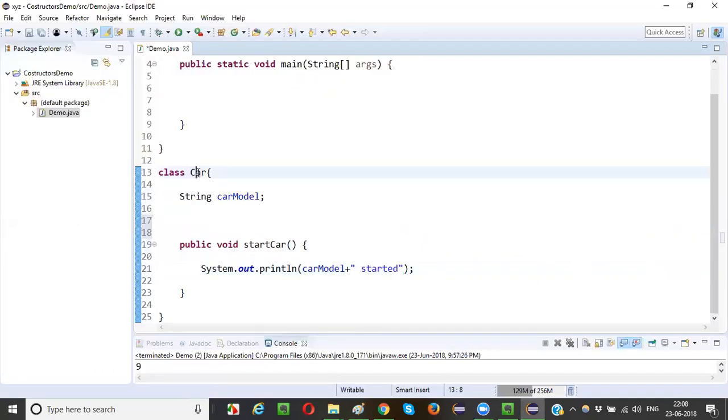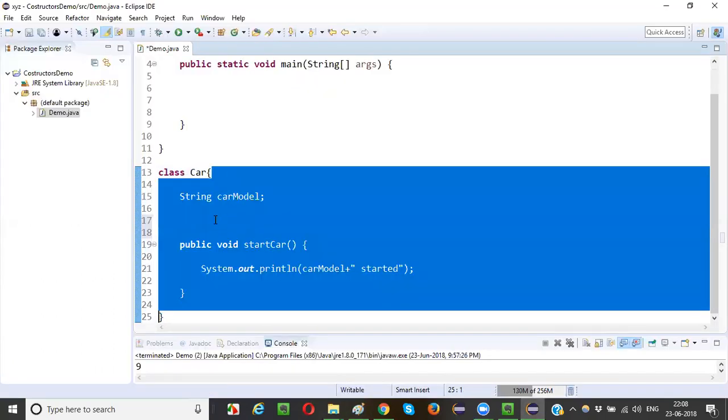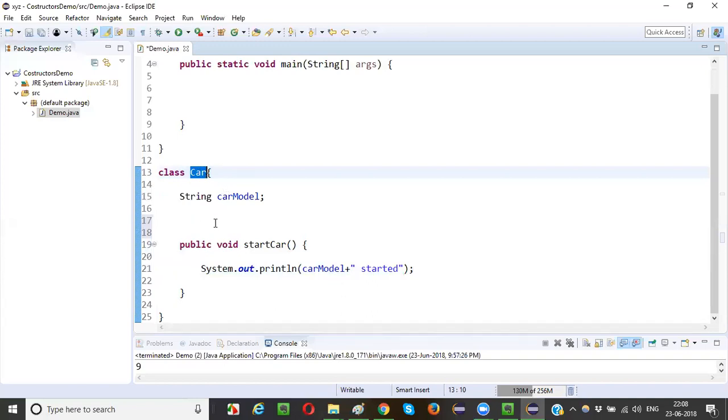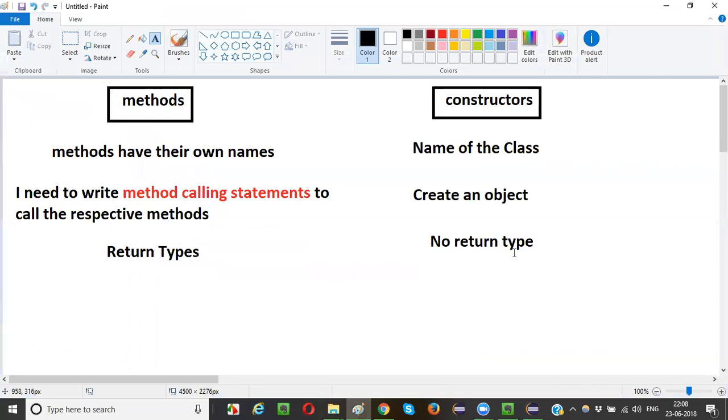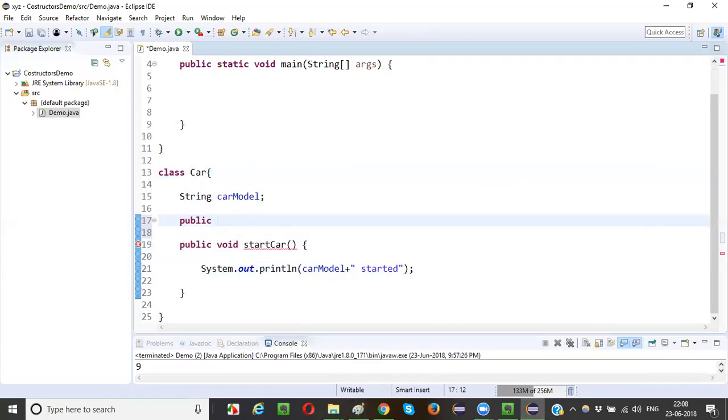What is the name of the class in which I am going to create the constructor? It is nothing but Car. So I have to write like this. Public, and a return type would be there, but as I mentioned, constructors will not have any return type. So I will write public Car. That's it. Public Car.